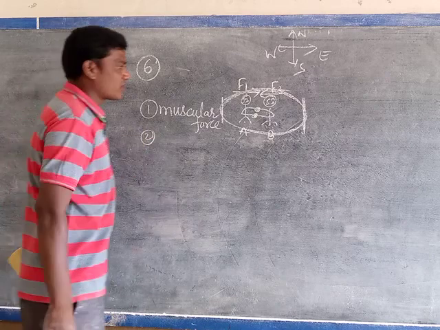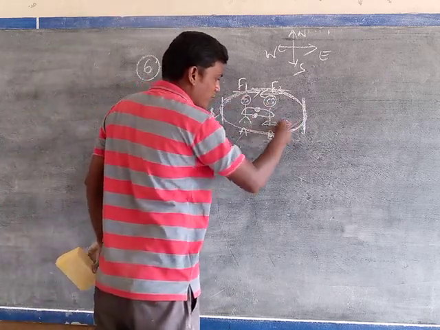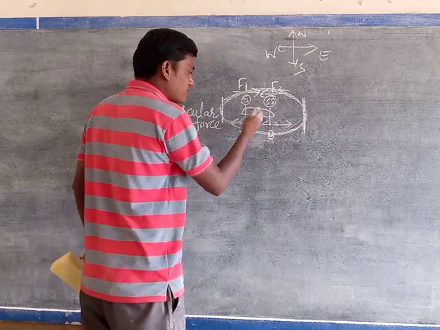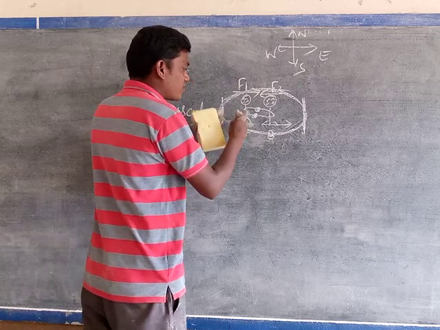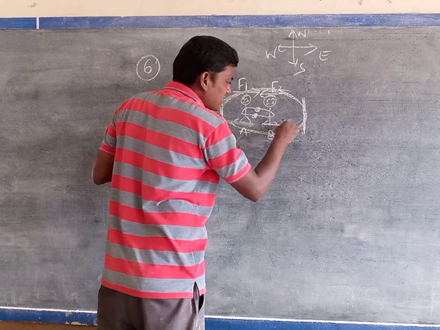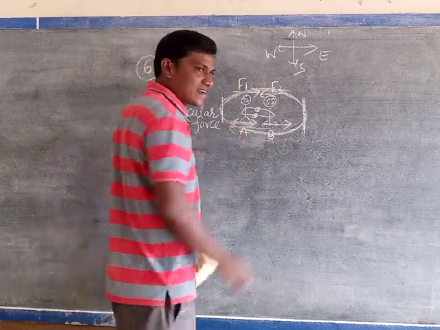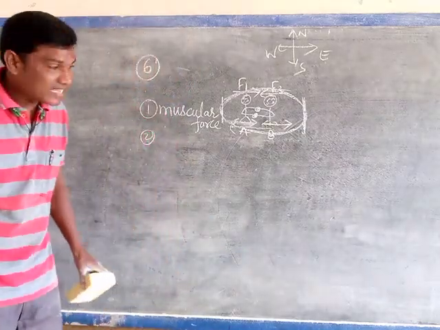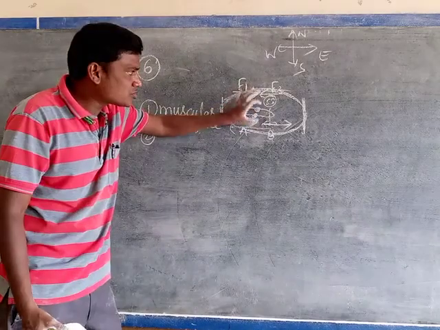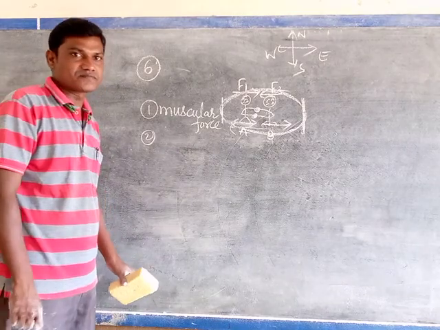And the second one: when person A is trying to push, person B is trying to move back. If A applies more force on B, then B moves in this direction and A is also in this direction. Then in the opposite direction, what is acting? Frictional force. On the two persons, opposite to their motions, frictional force is acting. Listen very carefully.